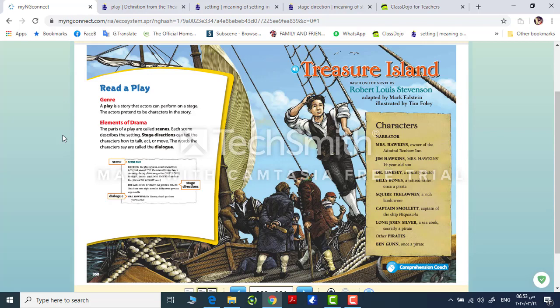And the words the characters say are called the dialogue. So we have a dialogue between two or more characters. So number one, the genre of this reading passage is a play, and you need to say what the word play means. It's a story that actors can perform on the stage. And then we will move to the elements of drama. The elements of drama are three: scenes, stage directions, and dialogue. And before we go